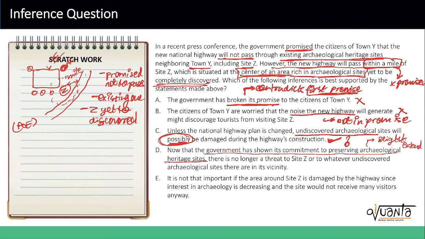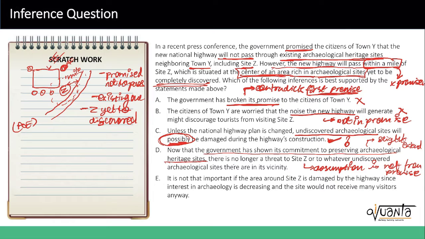And then it says there is no longer a threat to site Z or to whatever archaeological sites there are in the vicinity. Now this is the author going and saying that there is an assumption that the highway is constructed such that the undiscovered sites will not fall within the highway. This assumption is not from the premise. It is the author's own bias or its own assumption.